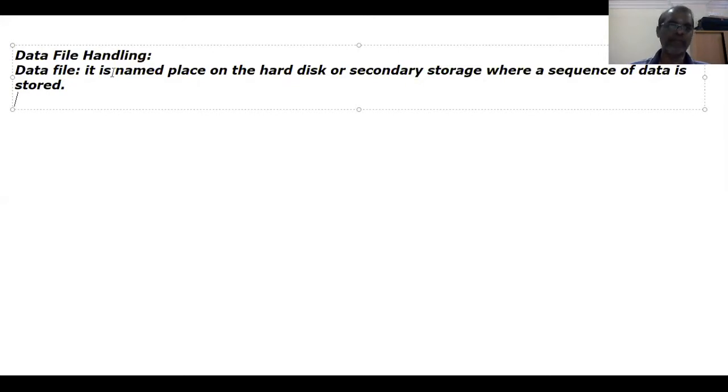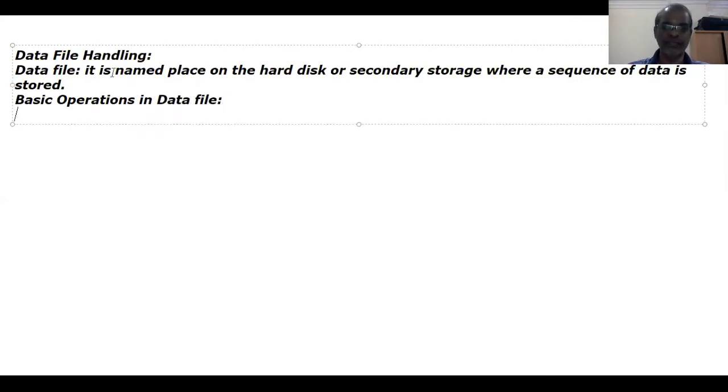The basic operations in data file: first we have to give the name for data file, then we have to open the data file. We have to read any data from the data file, or write any data into the data file, or close the data file.